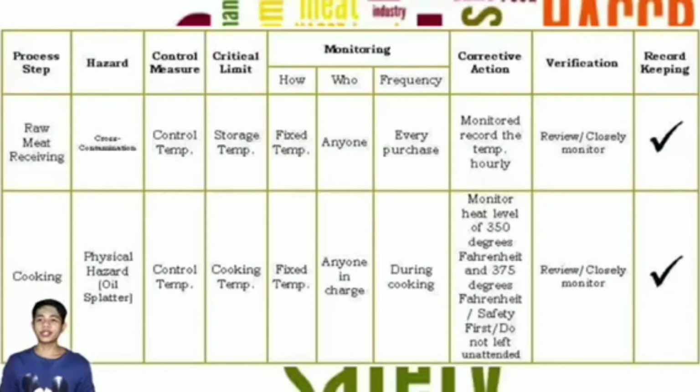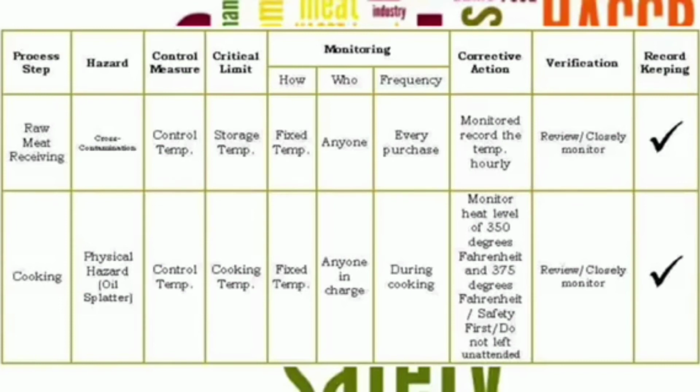This table shows the merging of principles 6 and 7, record keeping and verification, as they go together and are essential if the corrective actions are to be met. The process steps include raw meat receiving and cooking. In receiving, cross-contamination is our identified hazard and controlling temperature is our control measure, storage temperature is the critical limit, and the monitoring covers how, who, and the frequency. Corrective action will be monitored, record the temperature hourly, and the verification is review and close monitoring.